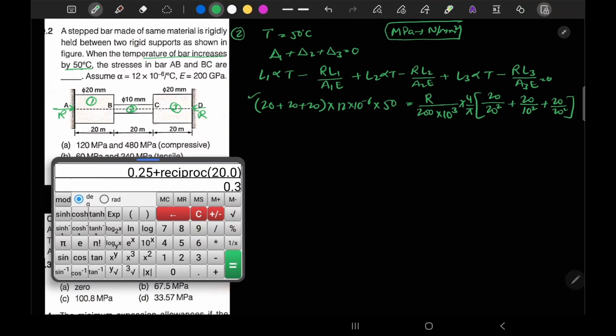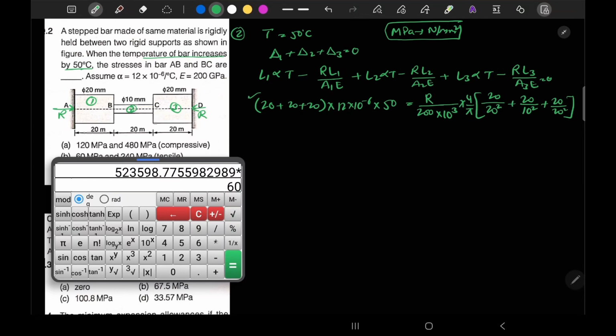Okay, so we have obtained 0.3 into 4 divided by pi divided by 200,000. Okay, now we will move this term and multiply it here.